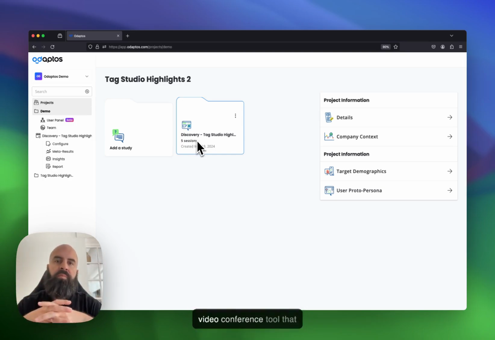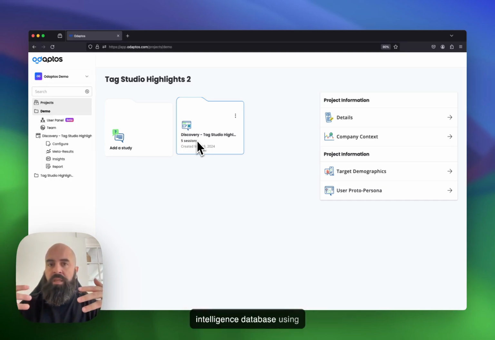Remember that Odaptos is a video conference tool that allows you to create a customer intelligence database using artificial intelligence to grasp the emotions of users during these calls, during these interviews that we do with them. So it's one-on-one interviews, and then the artificial intelligence takes care of the whole analysis.